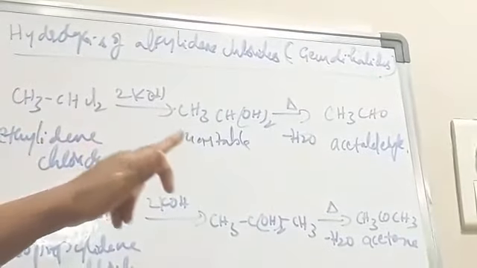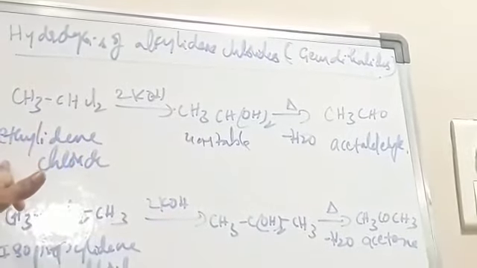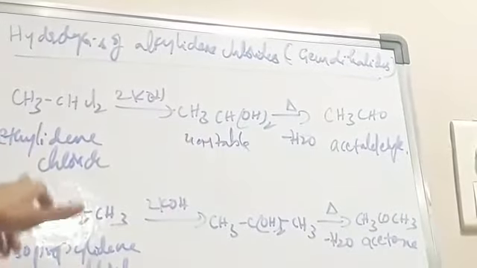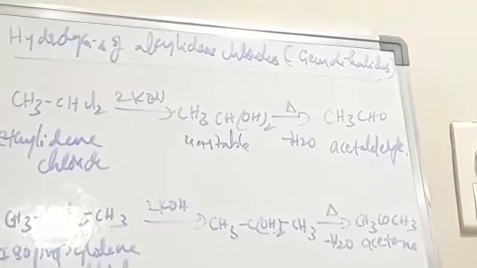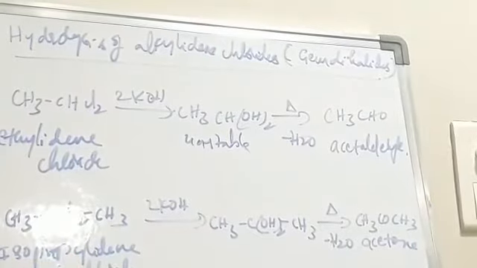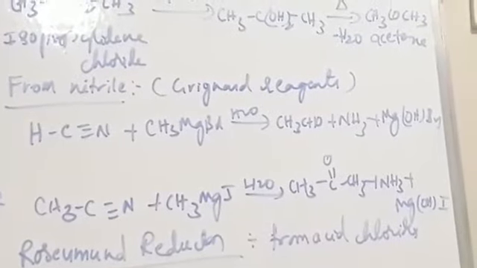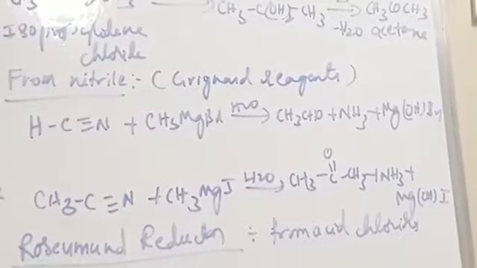So in the preparation of acetaldehyde we use ethylidene chloride, which is a geminal dihalide. And in the preparation of acetone, isopropylidene chloride, here also two halogen atoms are present on the same carbon atom, undergoes reaction with potassium hydroxide.